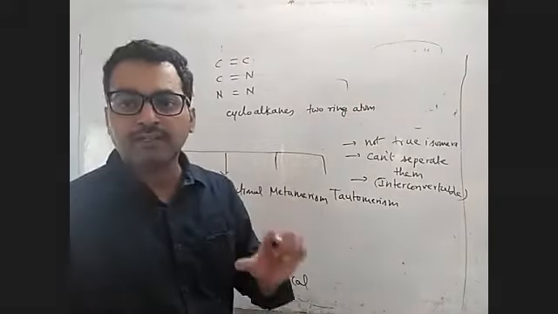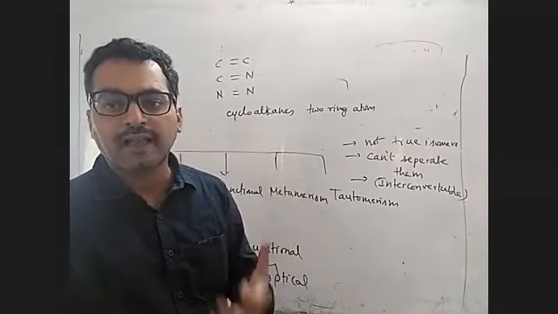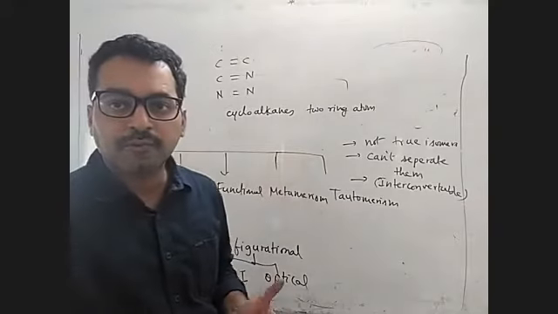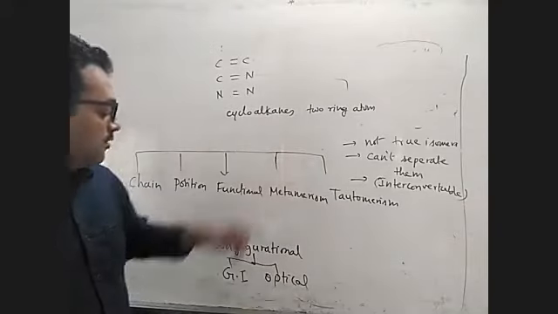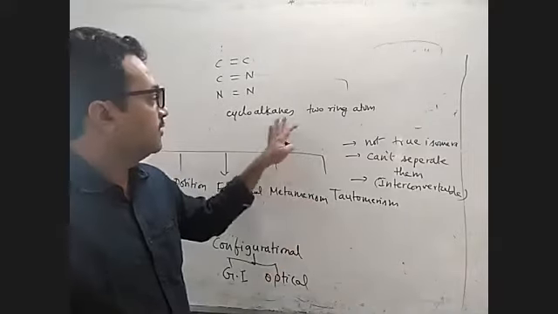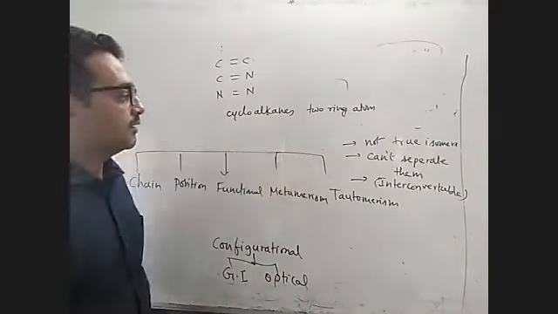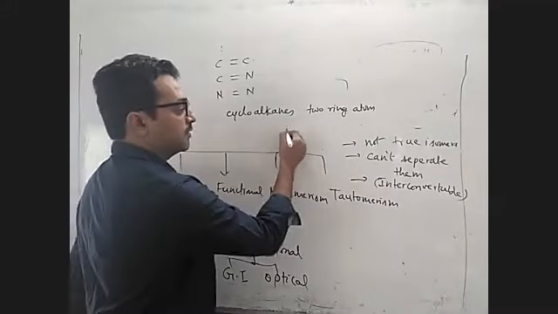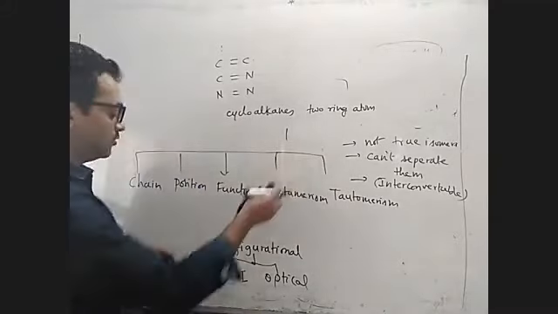So every atom in the cycloalkane has the ability to show configurational isomerism, but provided those two groups should be different. The atoms present at the two ring carbons should be different. Fine, so that we will see later.